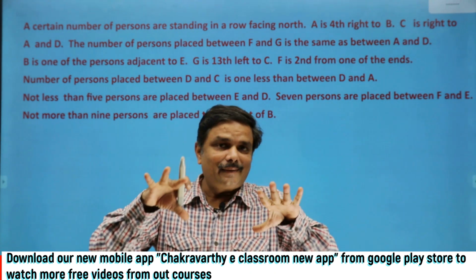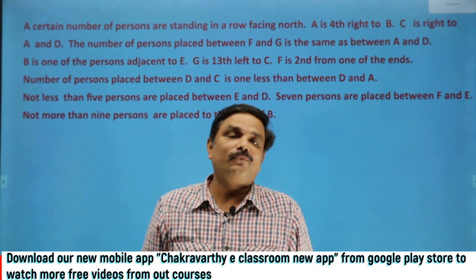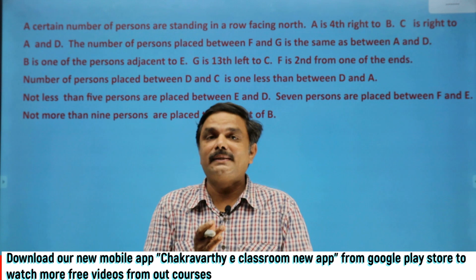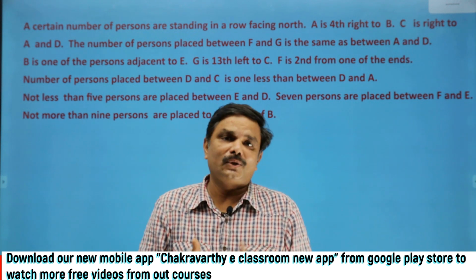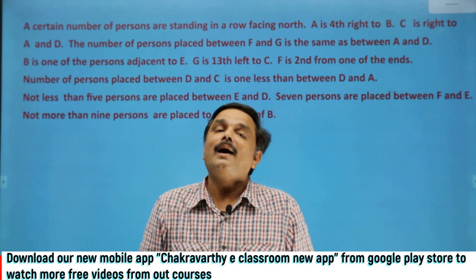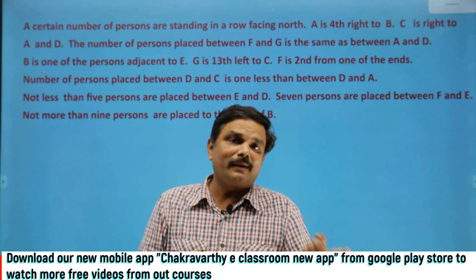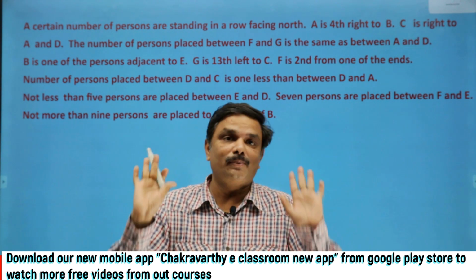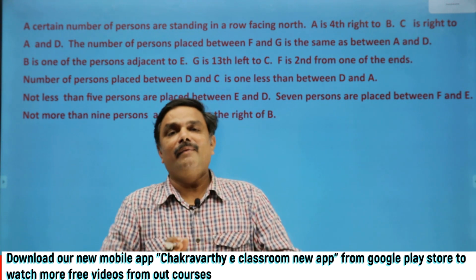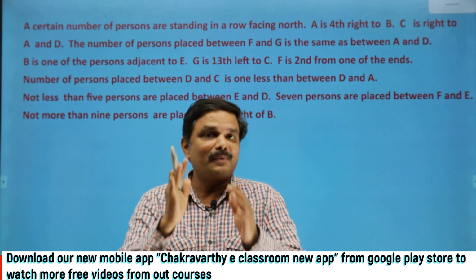Generally, uncertain type questions, how those questions are there, I'll tell you. Generally, they give uncertain number of persons in a row facing north or south, or uncertain number of persons seated around a circular table or circle, or uncertain persons in a puzzle. Many puzzles may be there, many models are there. Already I have discussed that one in a very detailed way in our regular course from the basic level.